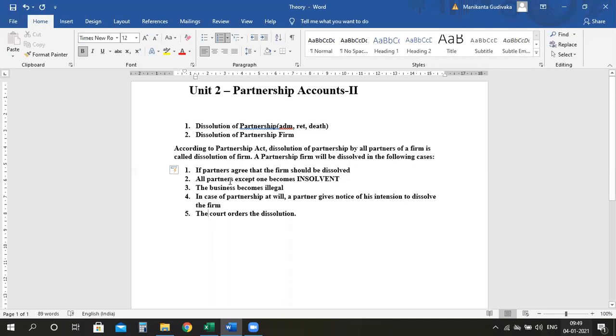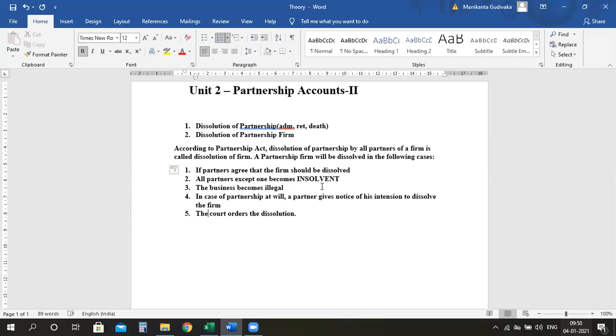Next one: all the partners except one become insolvent. In the same example, I and Harish became insolvent, and only Leora is solvent. What is the meaning of insolvent? When the liabilities are more than the assets of a person, you call them insolvent.